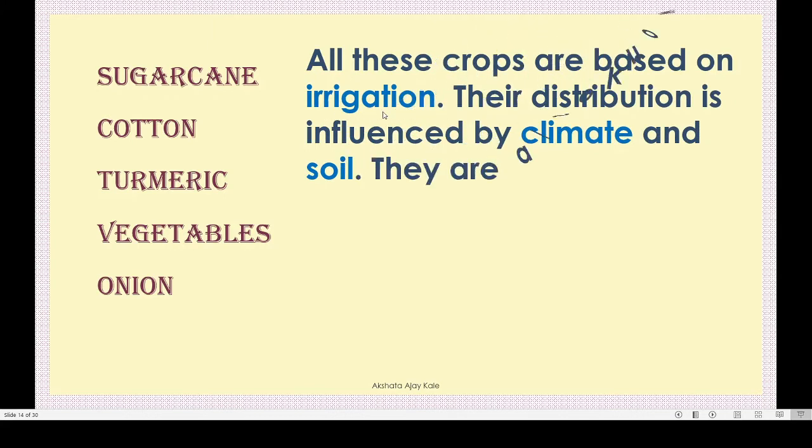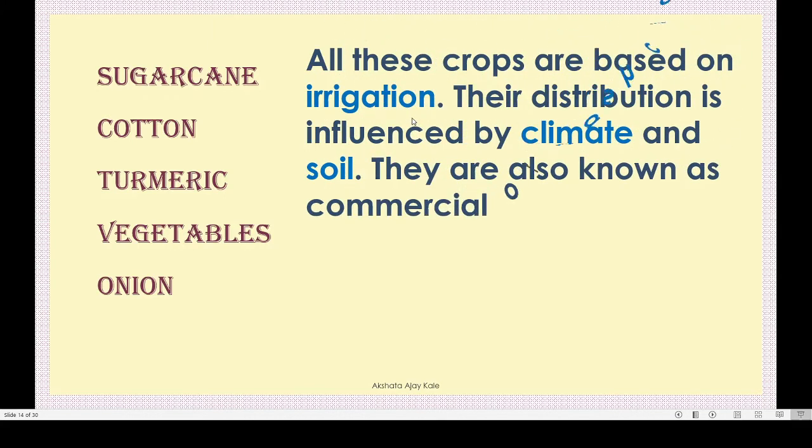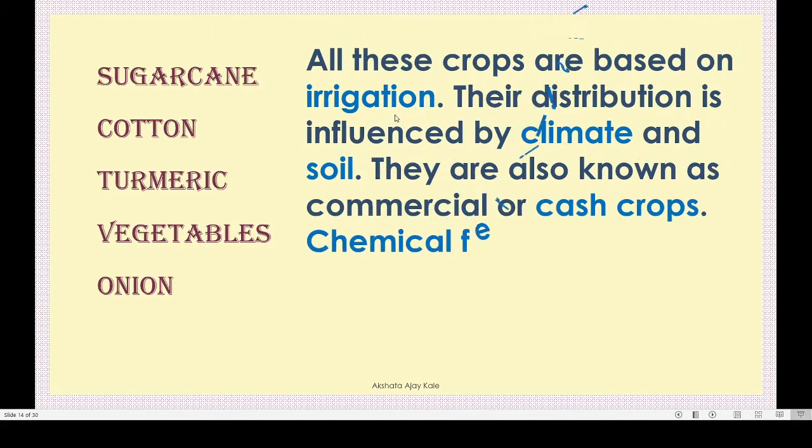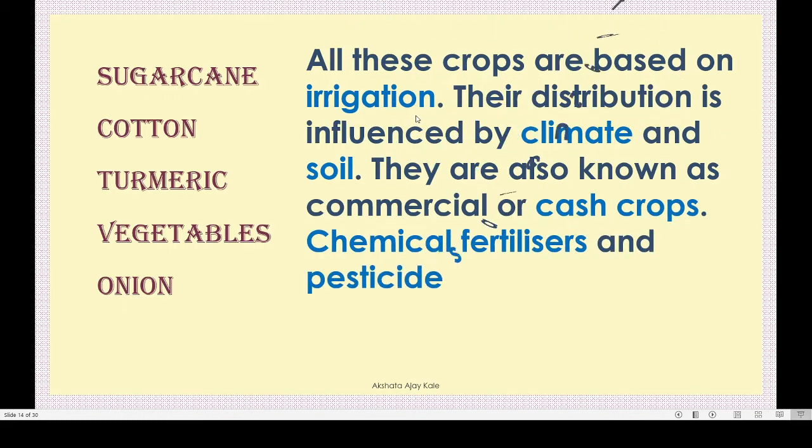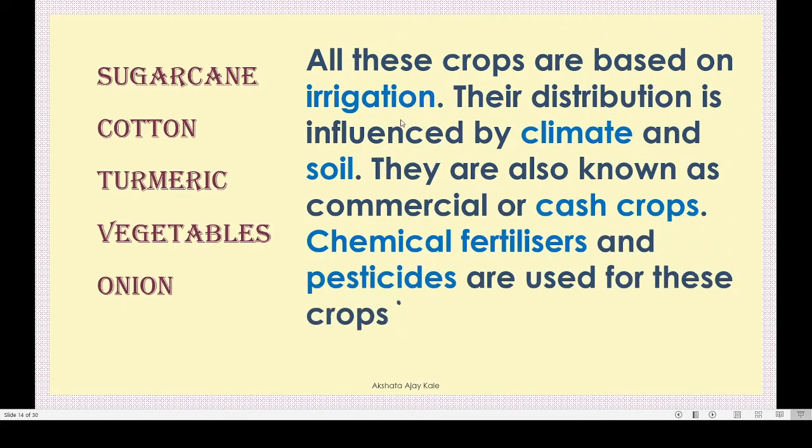We have studied irrigation in the first part. Irrigation means we supply water to these crops. We are not dependent on the rain for water, correct? So this is called irrigation or Bagayati agriculture, correct? The distribution is influenced by climate and soil, not by the water.